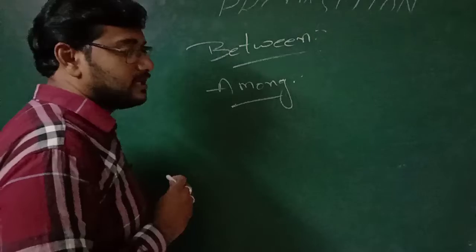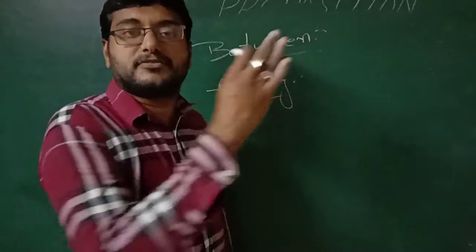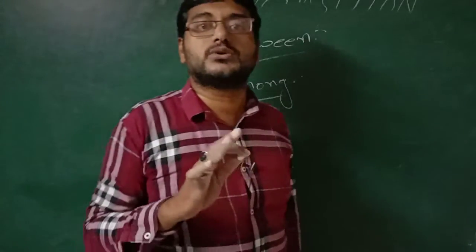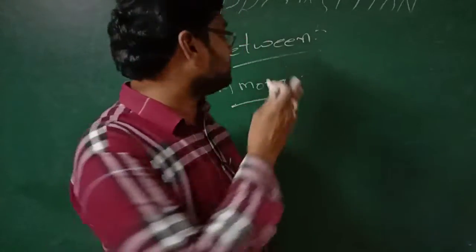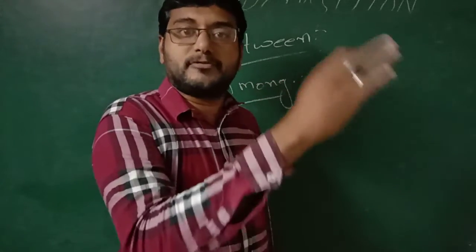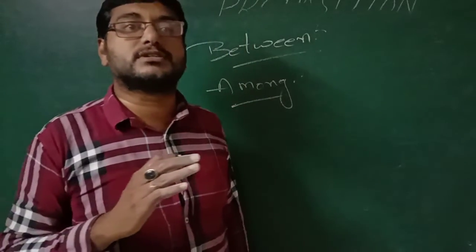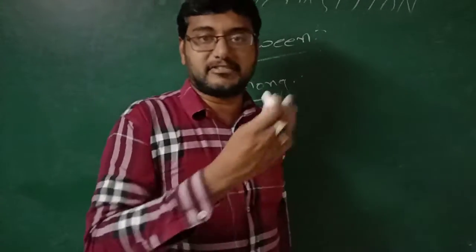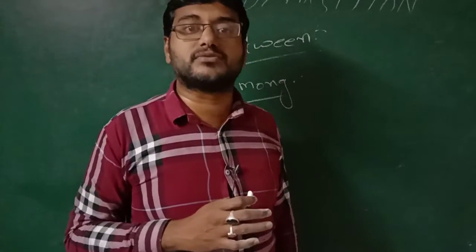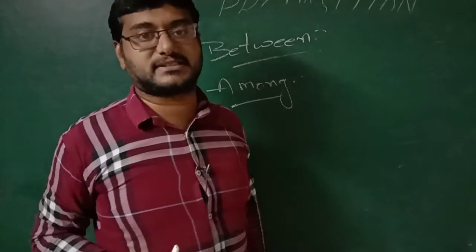For example, if I want to say a war broke out between India and Pakistan, here I mentioned two countries, so I used between. A war broke out between India and Pakistan. If a war broke out among more than two countries, India, Pakistan, Bangladesh, Nepal, there we can use the word among. A war broke out among the countries.